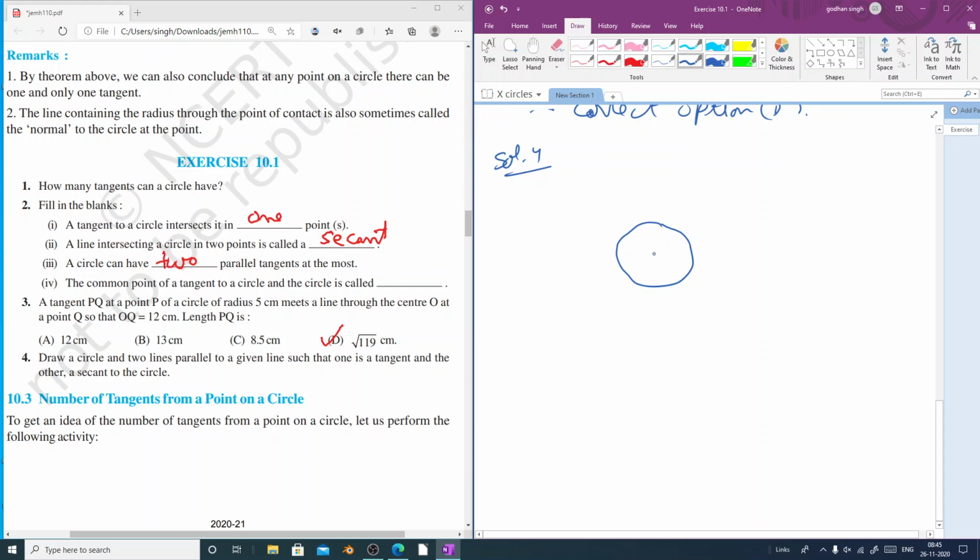Suppose this is circle O, and draw a line such that it is not touching or intersecting the circle. So this is the line L, and now we have to draw two other lines. One will be touching the circle and one intersects the circle. That is, one is a tangent, the other is a secant. And both should be parallel to the line L.